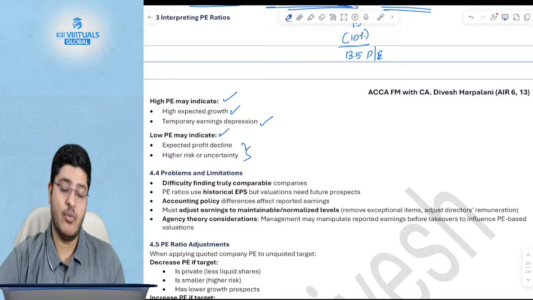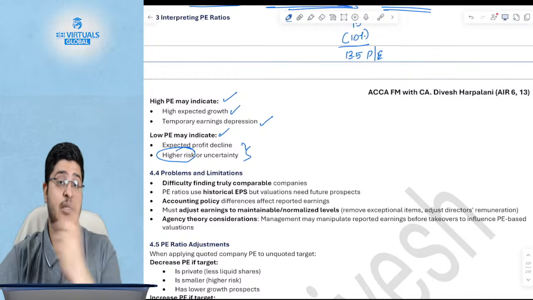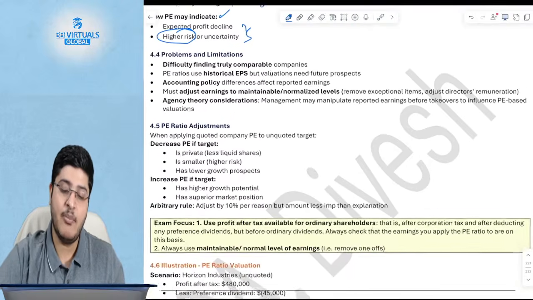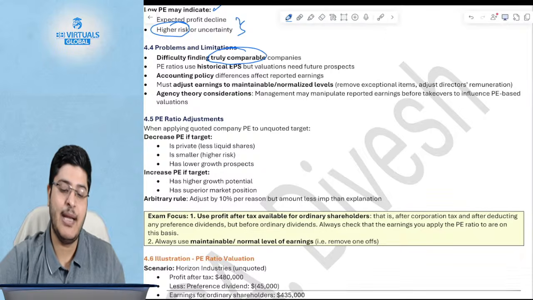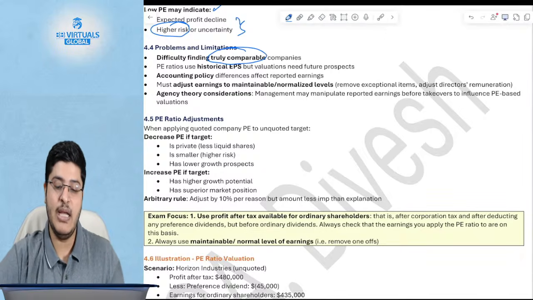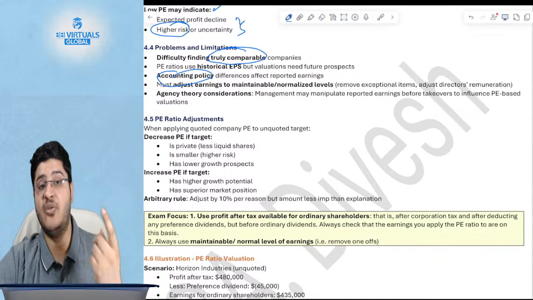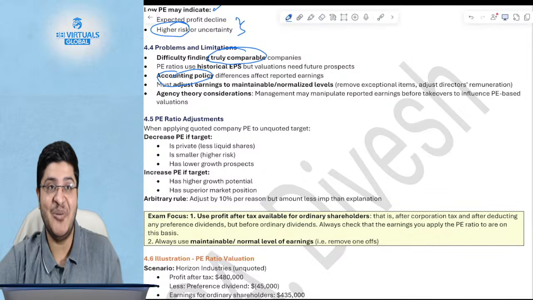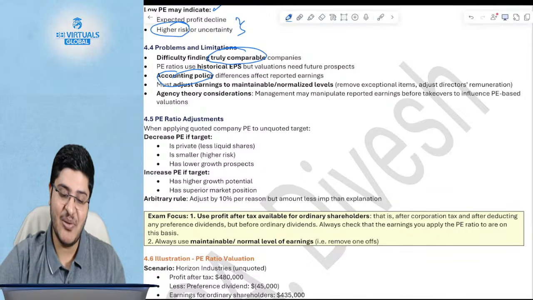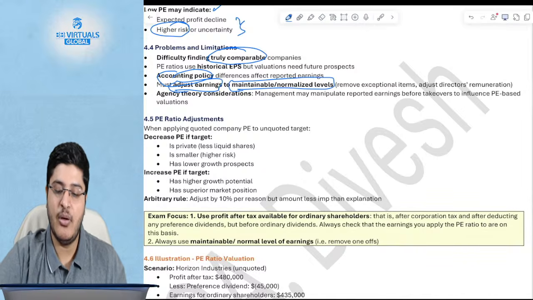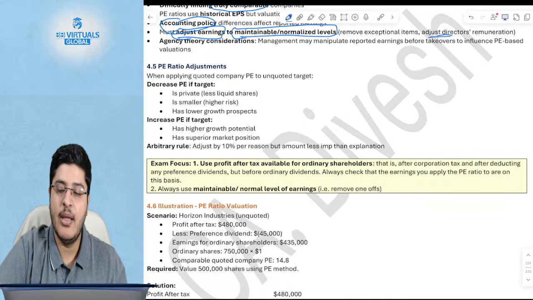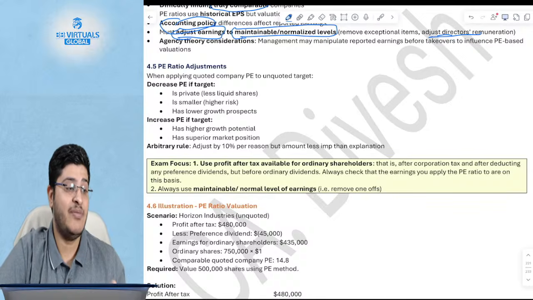And number two, if you know that the company has a higher risk, you will say, even if the industry is trading at 10x, I will give you only 8x, because you are having a lot of risk. The problem, however, is how do you find exactly comparable companies whose PE ratio you can use and value? Accounting policy also differs. Remember, we had discussed yesterday that profits are a myth. Profits are only opinions. The only facts are cash flows. Plus, you must adjust your earnings to maintainable or normalized levels. Okay, there could be one-offs. For example, there could be director's remuneration. What if that director has left?